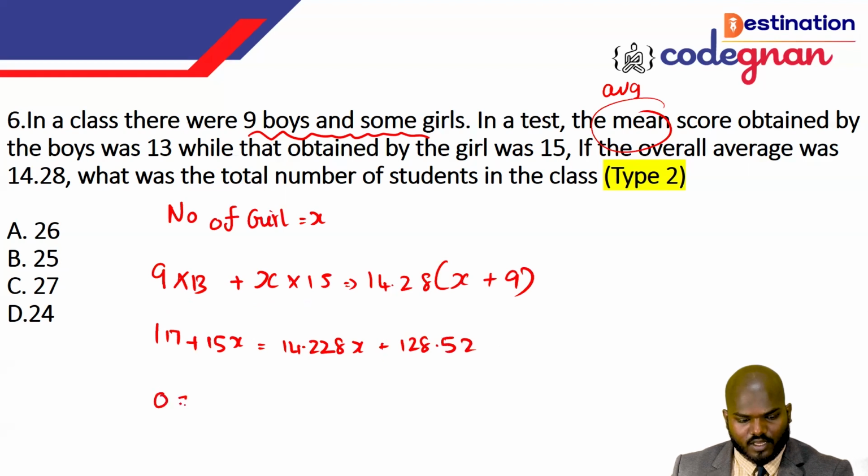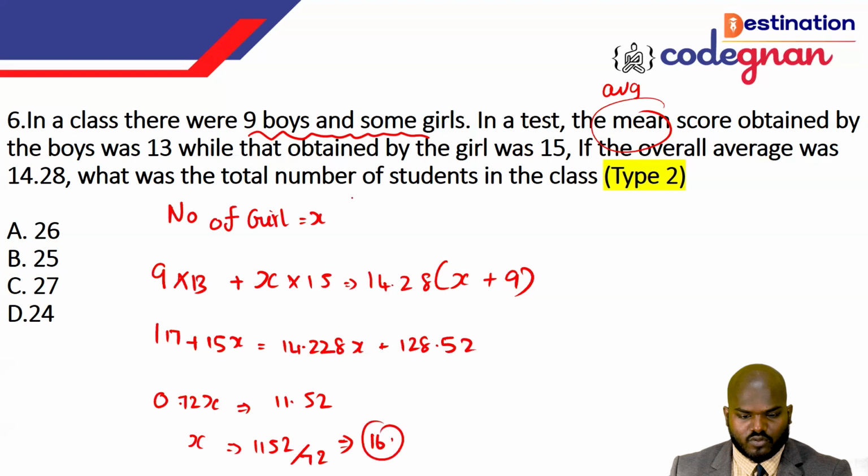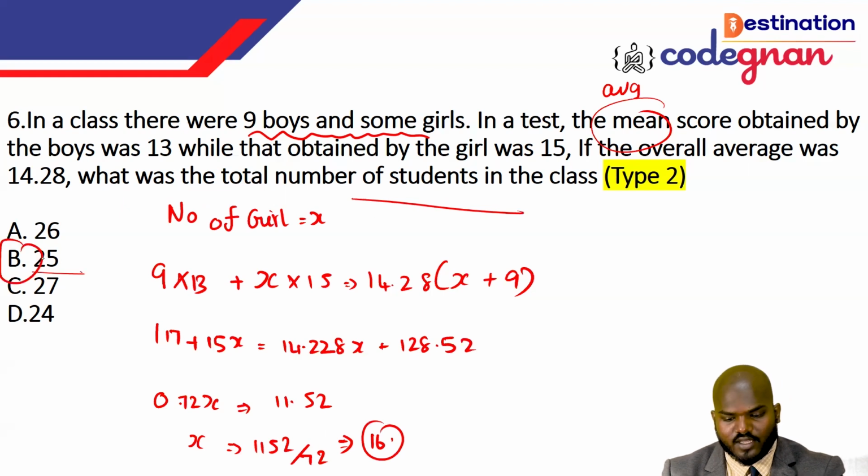So you can take it up, that is 0.72x is equal to 11.52. So 1152 by 72 for your simplification. If you solve this, you can get the value of x. The girls are 16, so the boys are 9. If you count it up, the total number of students is 25, which is the exact answer for the question here.